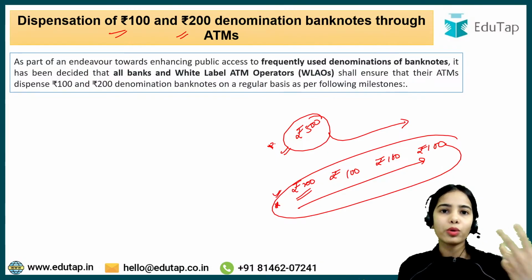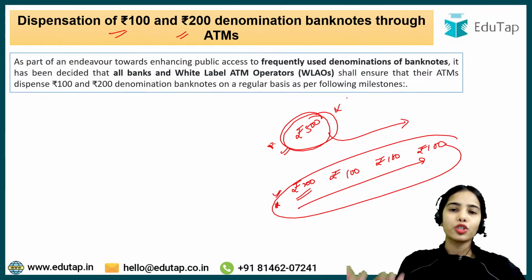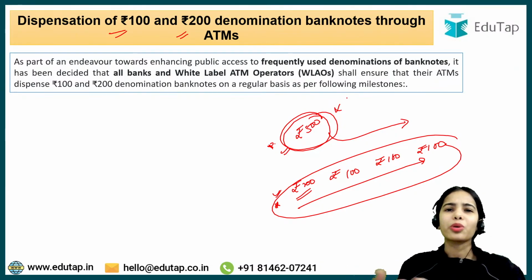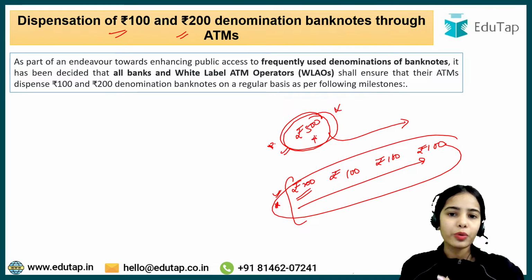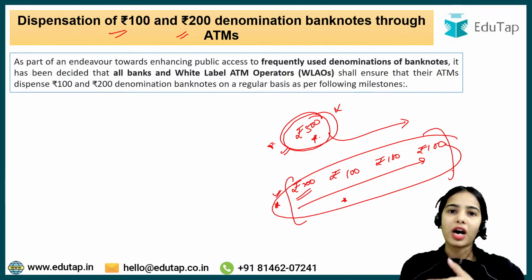Usually when I go to the market, I see that I am not able to use the 500 rupee note. Even if I go to the shopkeeper and say that I have this big note, they say, okay ma'am, just do UPI, because we don't have the change, right? So would you prefer to have 500 or these? I would prefer to have these, right? Many people prefer to have the small notes.